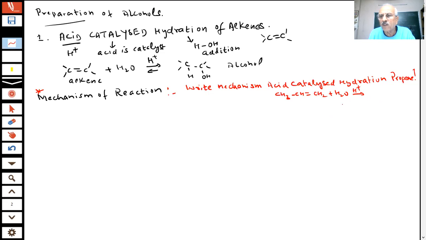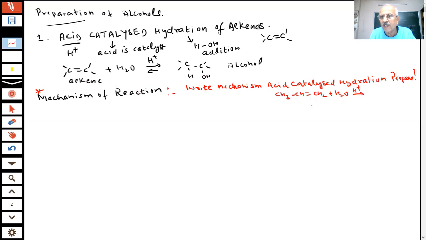Have you heard about Markovnikov's addition? This is an example of addition. Hydrogen means water is being added. Yes or no? What did we do here? We have added water, H and OH. At one carbon, hydrogen went, and at the other carbon, OH was added.